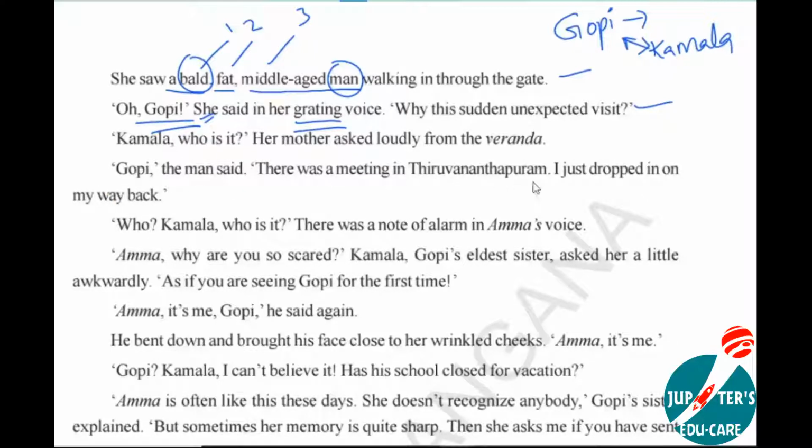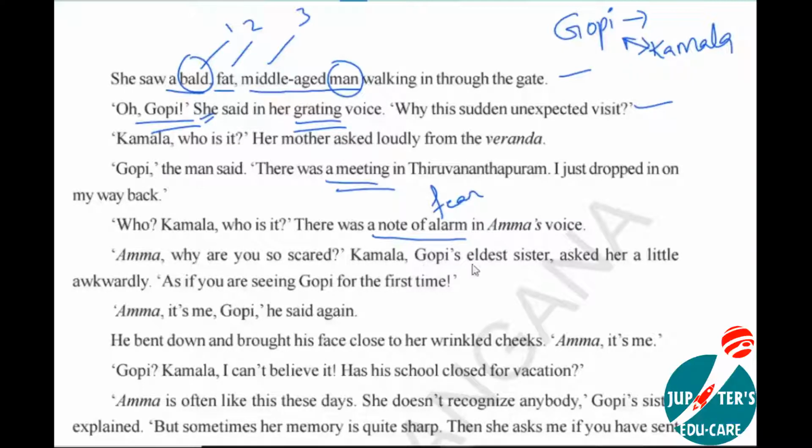The man said, Gopi. The person is saying, Gopi. There was a meeting in Tiruvananthapuram. I just dropped in on my way back. So he came to Tiruvananthapuram for a meeting. He did not come to visit his mother. Who, Kamala? Who is it? There was a note of alarm. Note of alarm in the sense in Amma's voice, somewhat she is getting fearful.